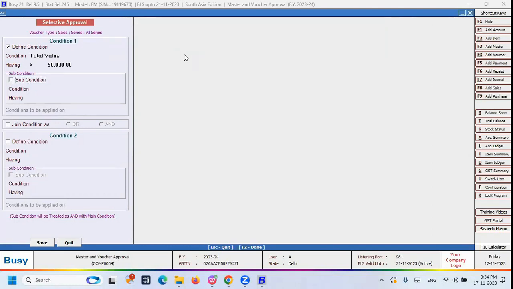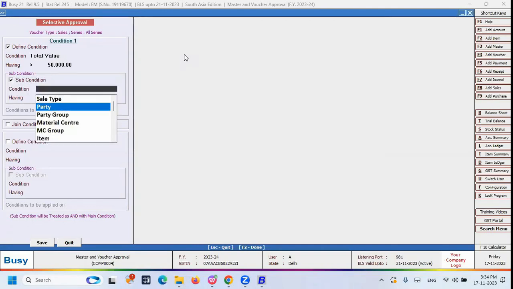And another condition, if you want like this, if the invoice value is 50,000 or above, but only for the particular party, or only the particular sale type, or only the particular godown, or only the particular item. So there are different types of parameters available under this drop down list. So here you can decide and select the required condition.